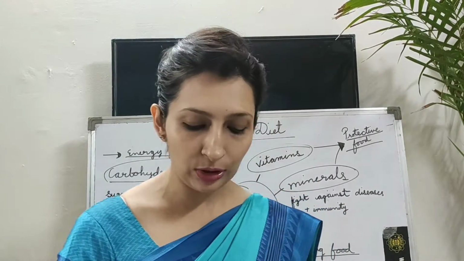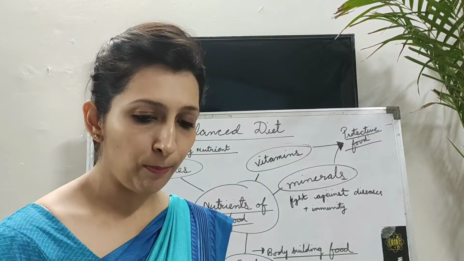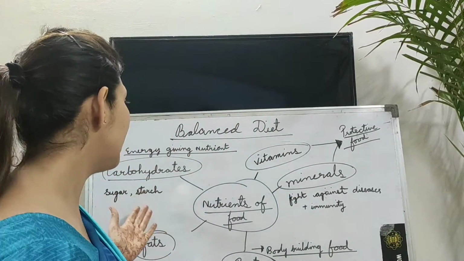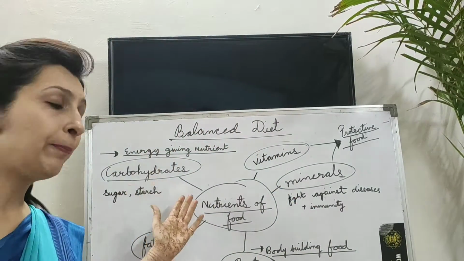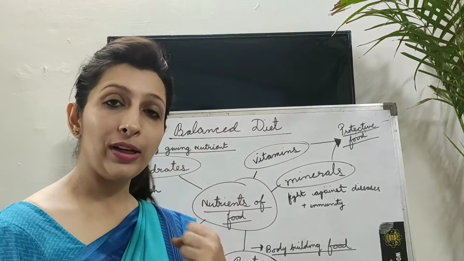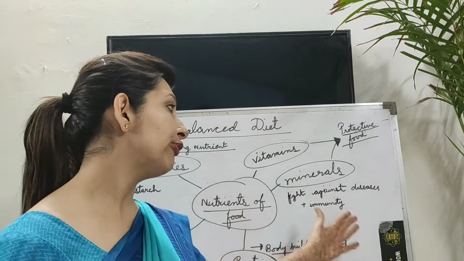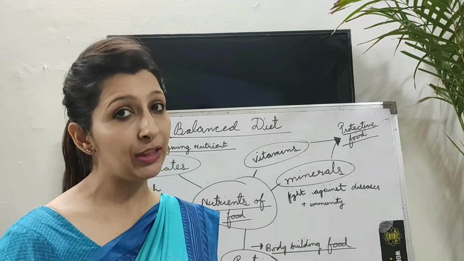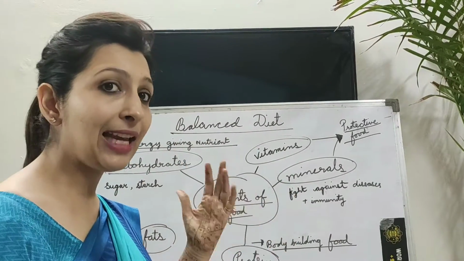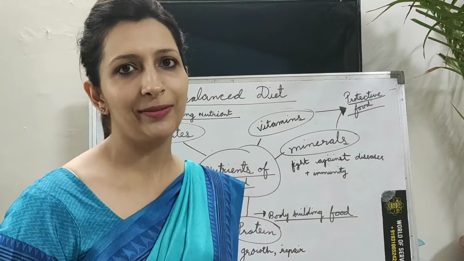Now we will find out the importance of eating balanced diet. Now children, you know balanced diet is very important, as you already know, because it gives you energy, it gives you body strength, it helps you to grow and repair. Also it helps you to fight against diseases and build your immunity. That is why we need a balanced diet which has all these nutrients in proper amount.